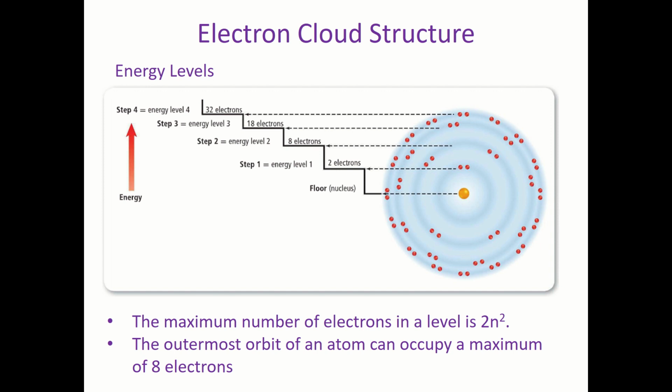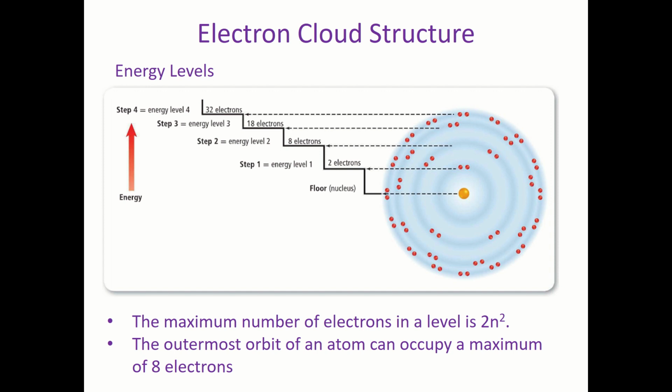Perfect. Now, you must understand that energy level number 3 can have 18 electrons, but if it has 8 electrons, it will be happy, it will be stable. And energy level number 4 can take up to 32 electrons, but if it has again 8 or 18, it becomes stable. As you move away from the atom, the energy increases, and as you move towards the atom, the energy decreases. So energy level number 4 has higher energy than energy level number 1.